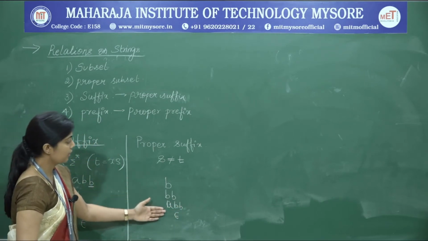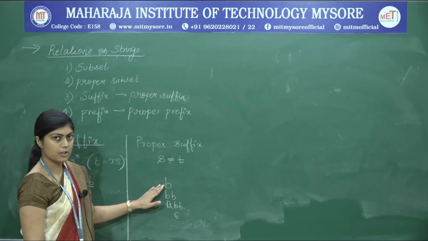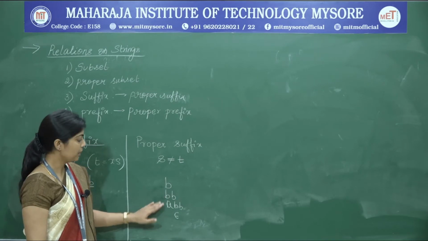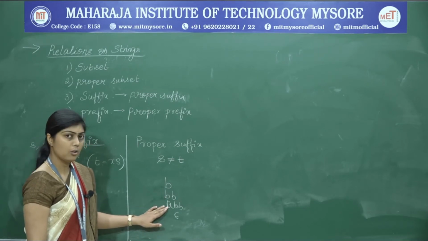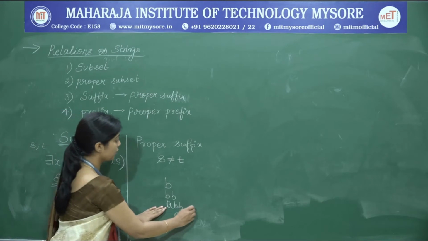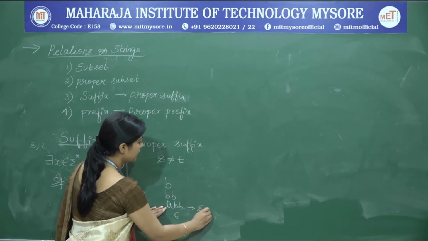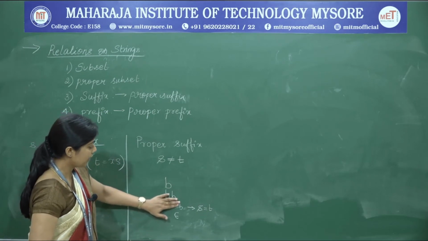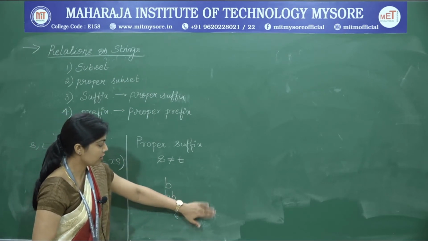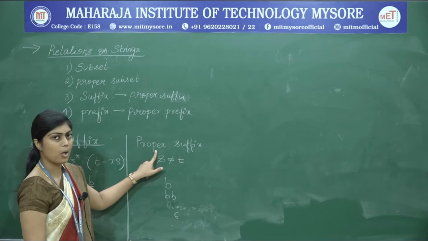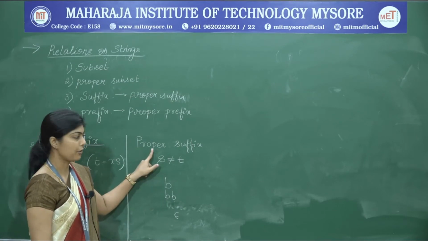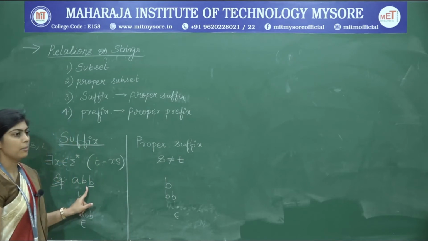If you look at the list here, S, which is B, is not equal to ABB. BB is again not equal to ABB. ABB is equal to ABB. So, this is the condition that satisfies S is equal to T. Therefore, this entire string is not going to be considered as a proper suffix. The rest are going to become the proper suffixes of the string ABB.